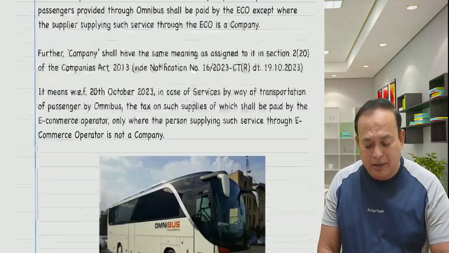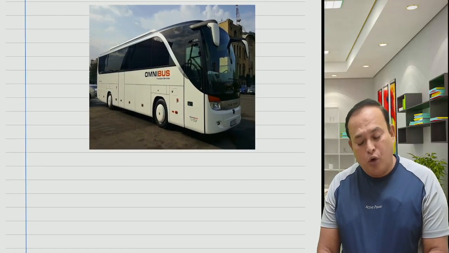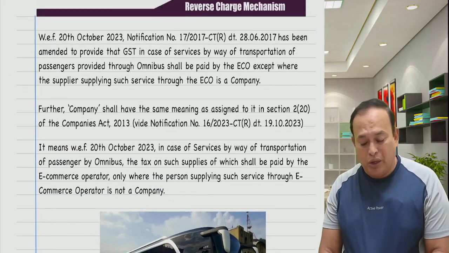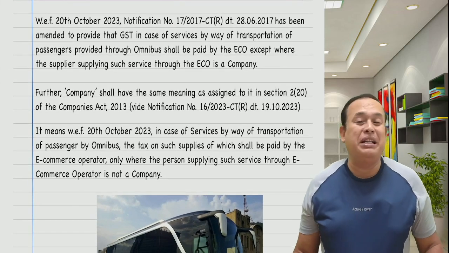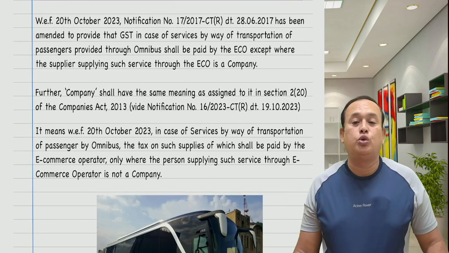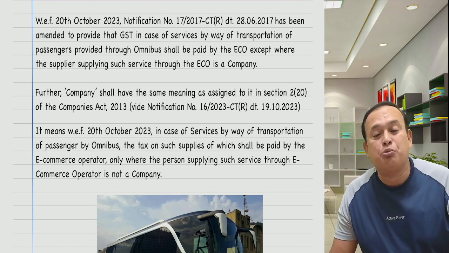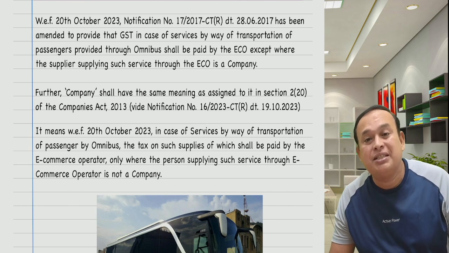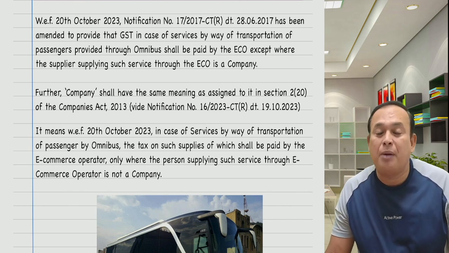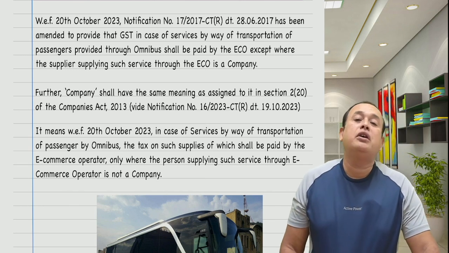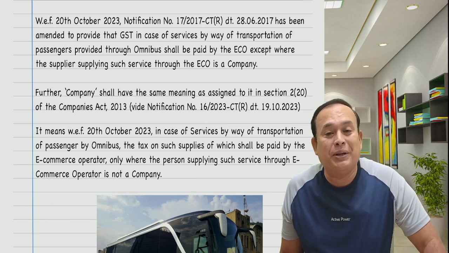If you refer here, my dear friends, is a omnibus. If the omnibus services are provided by a particular owner who is a company, which is registered in the Companies Act 2013 as a body corporate. If the company is providing services of omnibus, transportation of passengers through e-commerce operator, liable to pay GST, FCM, omnibus owner liable to pay GST.